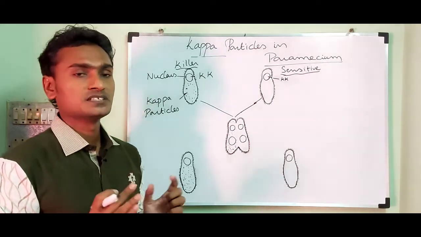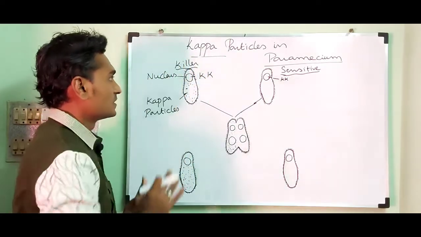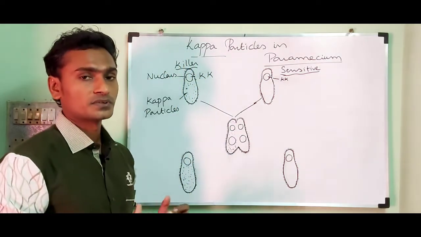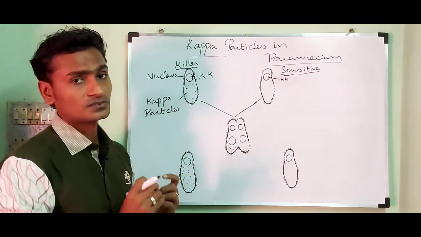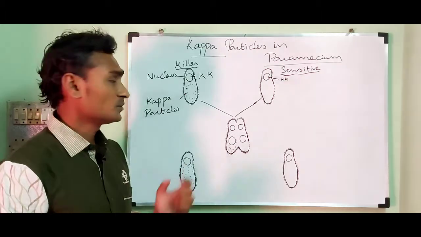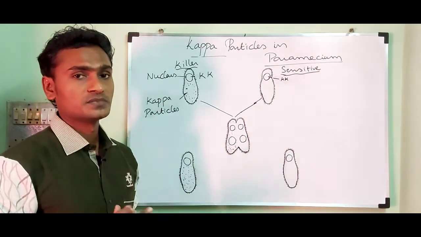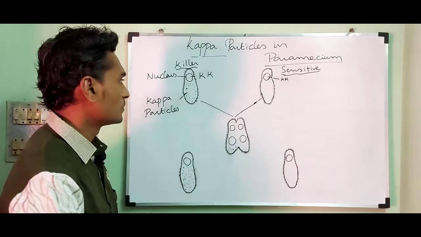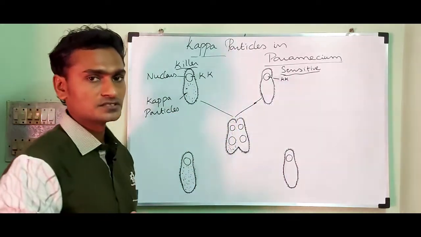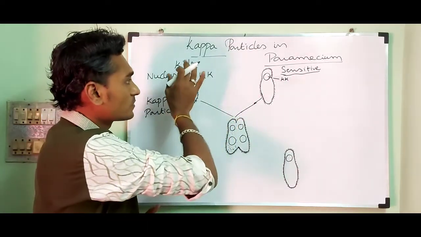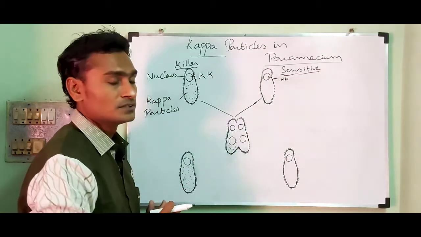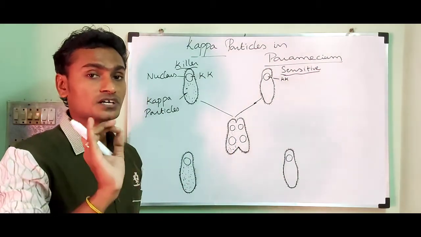So please imagine the killer has undergone a process to remove the paramycin. Now it is free from the paramycin substance, so it is ready to conjugate. I am going to allow these two individuals to conjugate for a short duration.